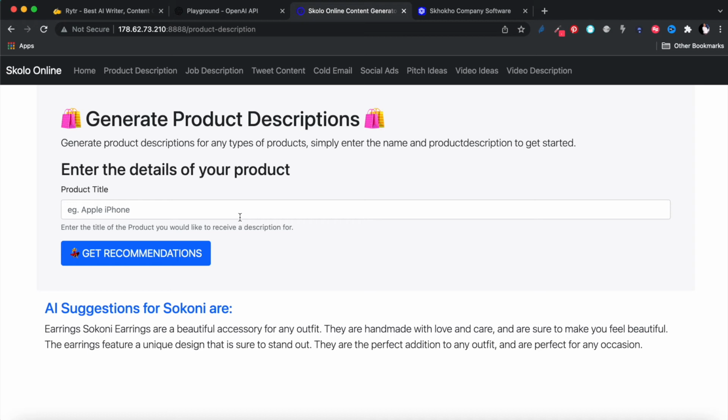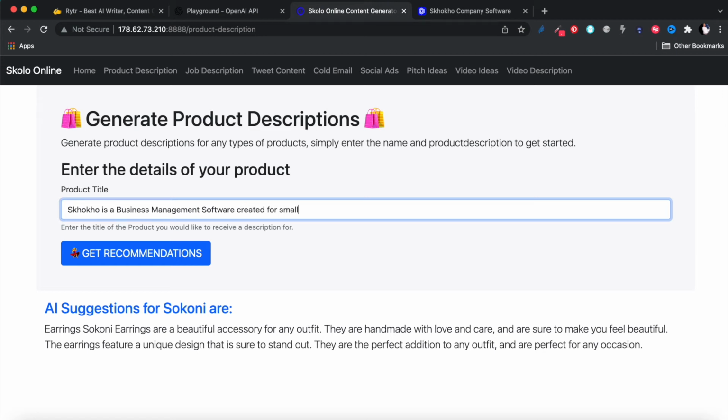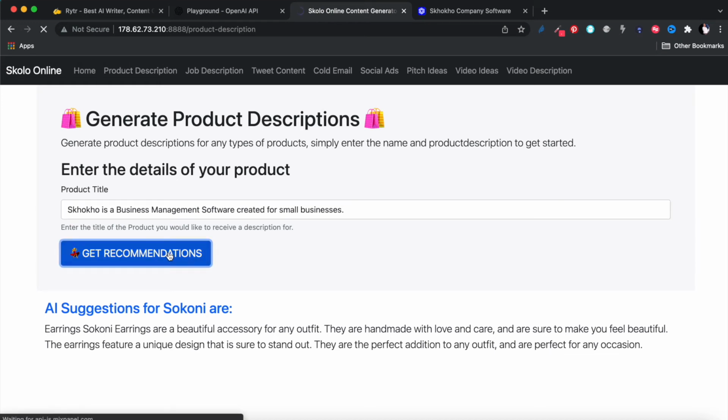But if you want something more descriptive, like what I was explaining to you, let's say you wanted to say, Skoko is a business management software created for small businesses. So I'm prompting it with what I want it to give me, and hopefully it will give me more about what I want.